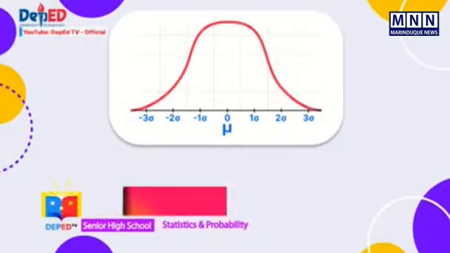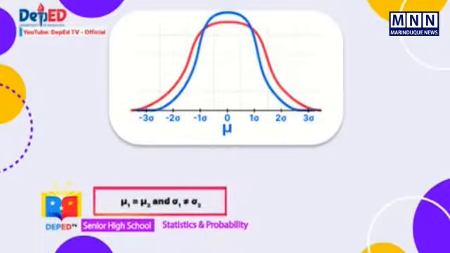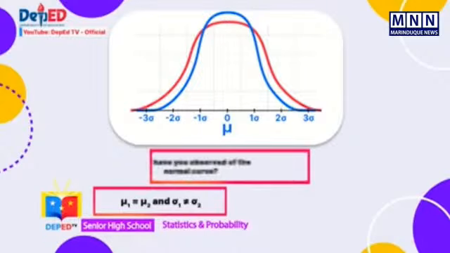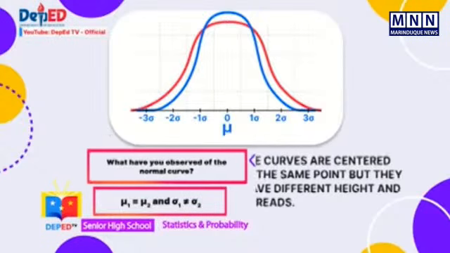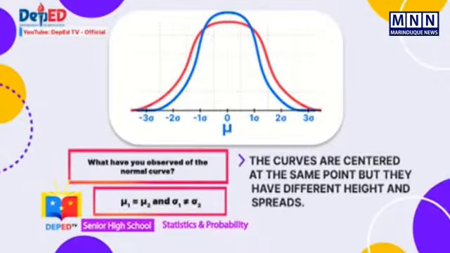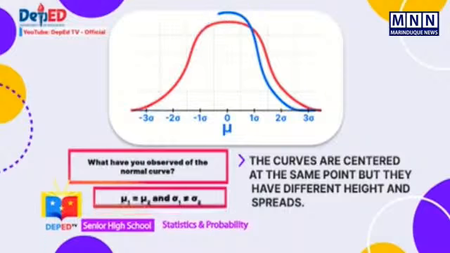Second, when the means are equal but the standard deviations are not equal. What have you observed of the normal curve? If your observation is that the curves are centered at the same point, but they have different height and spreads, then your observation is correct.